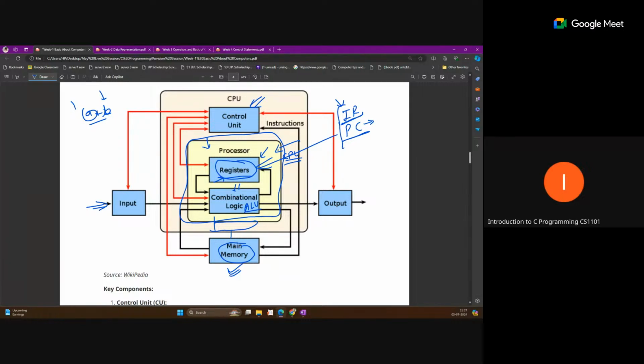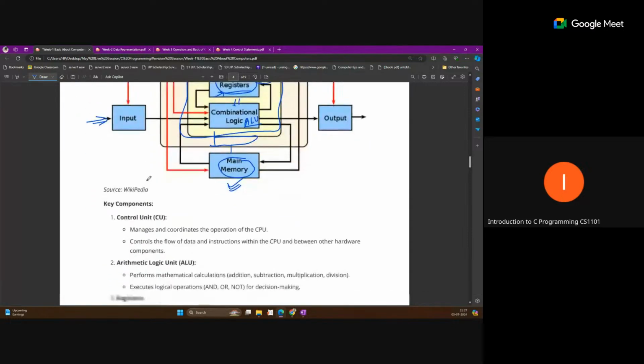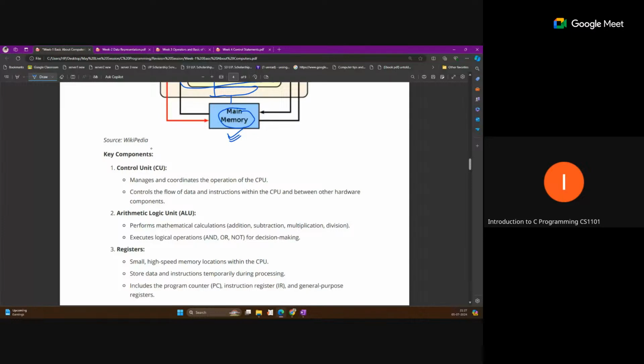So what is the purpose of the instruction register and program counter in our CPU? The control unit manages and coordinates the operation of the CPU. It controls the flow of data and instructions within the CPU and between the other hardware components, providing coordination between the CPU, hardware and memory.